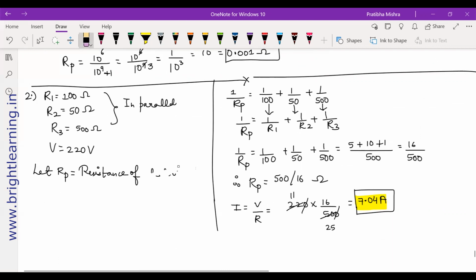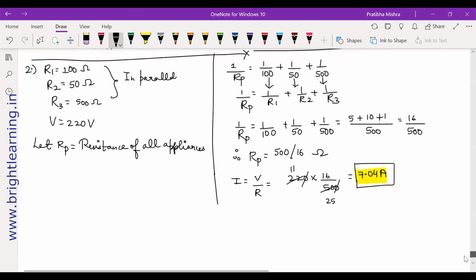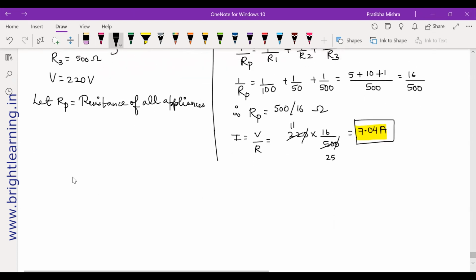Yes, let's scroll down. Now we'll find it out for R. Let R be the resistance of iron. First you have to find the total resistance, then the current.